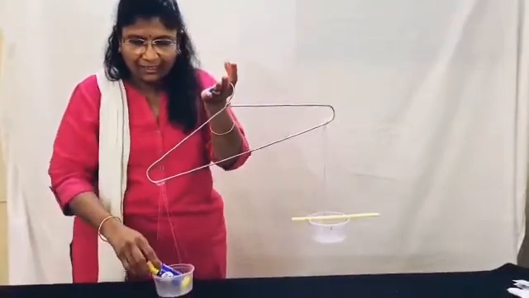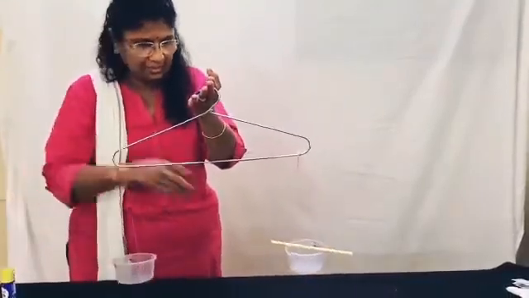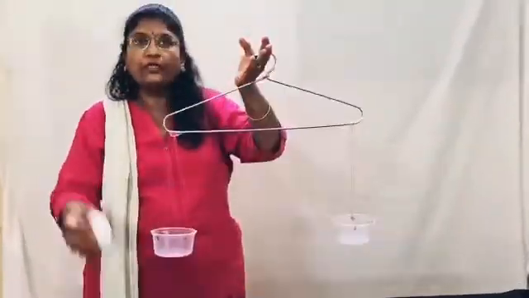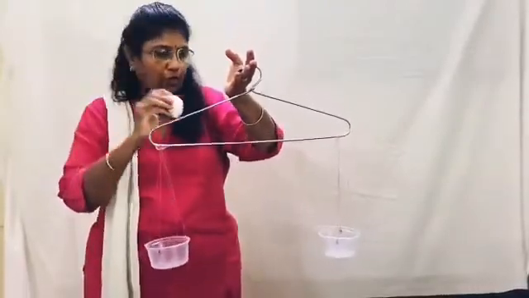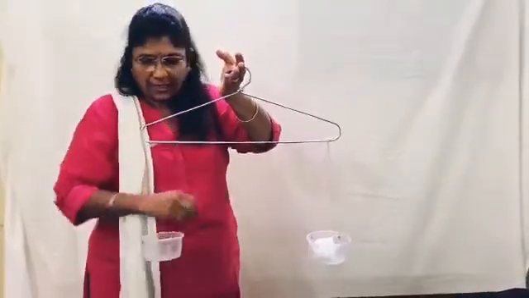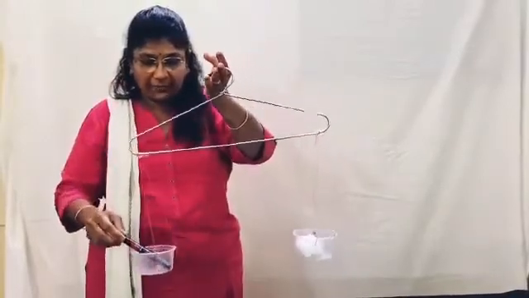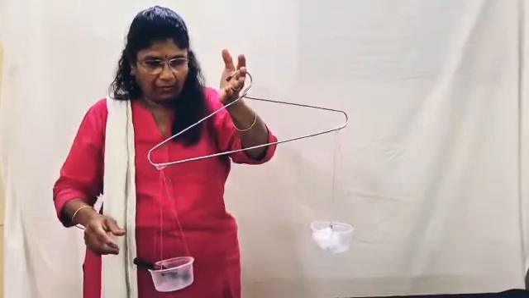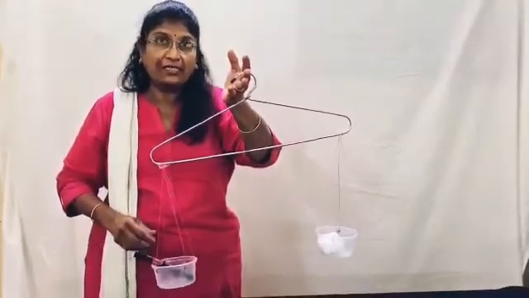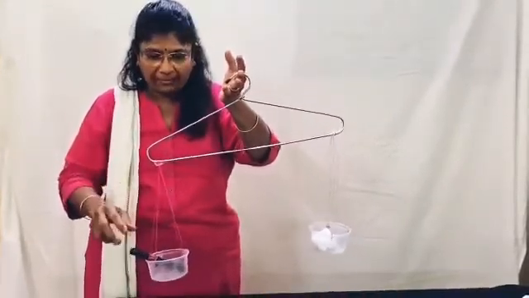Now we'll take some other objects. What is this? This is a cotton ball. We'll put it in one scale. And what is this? This is a marker pen. Now let us see which is the heavier one. Oh wow, the marker is heavier. किसका वजन ज्यादा है? Marker का.